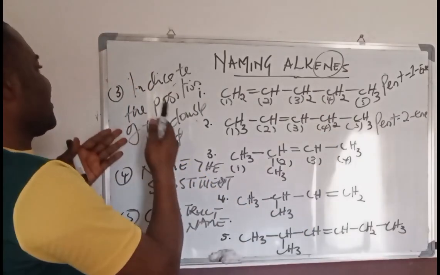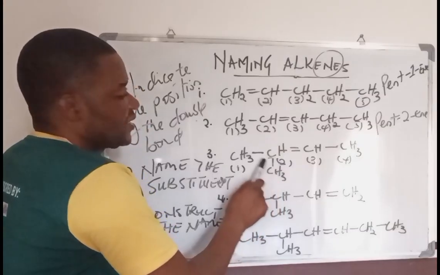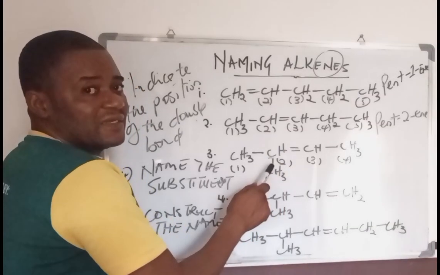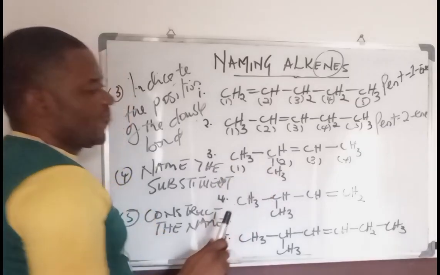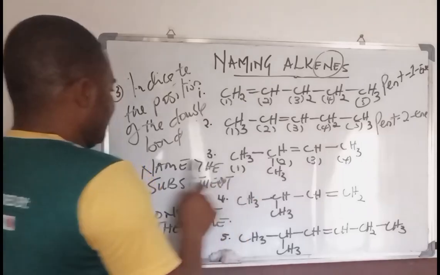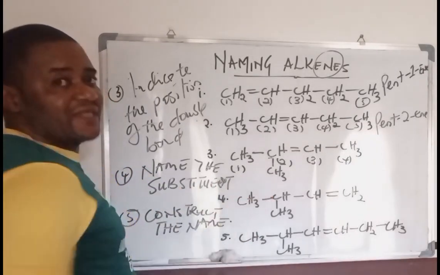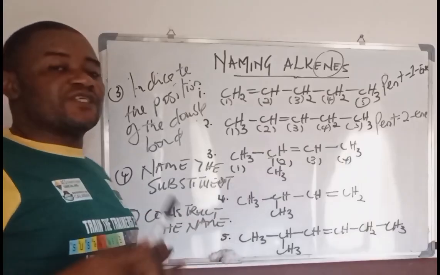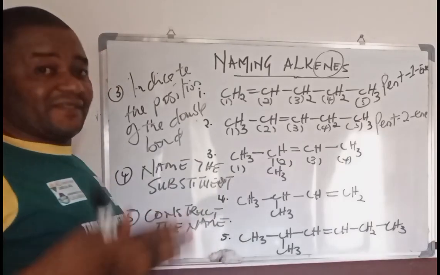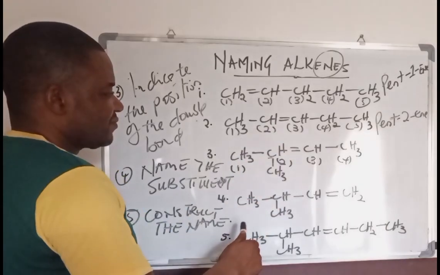The next thing is to indicate the position of the double bond. The double bond position is in 2. It's in this carbon atom, which is 2. This is what precedes the double bond. So it's 2-ene. Now the next thing is to name the moiety. The substituent that is here is CH3. That is methyl. So if you are going to name it, it's called methyl.